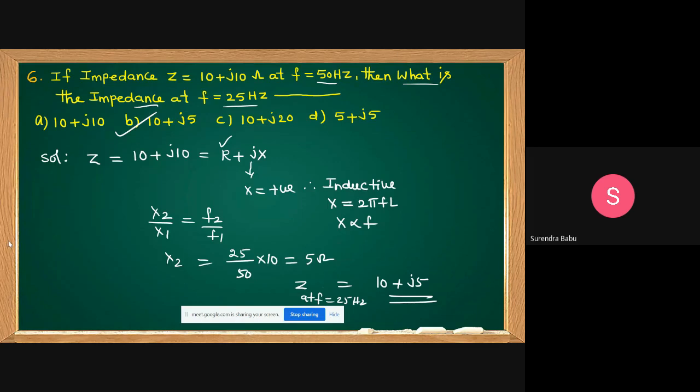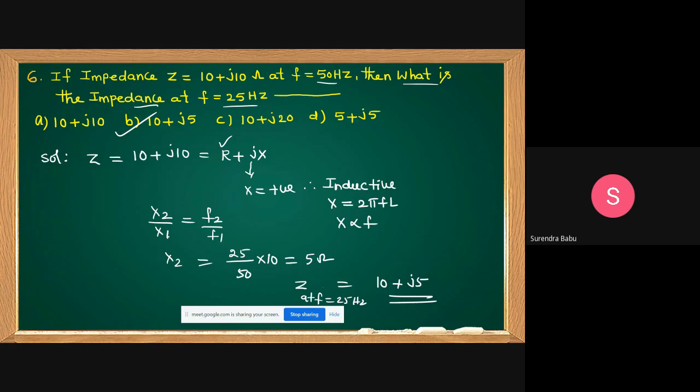If impedance Z equal to 10 plus j10 ohms at F equal to 50 Hz, then what is the value of impedance at F equal to 25 Hz? Simply remember, if it is a positive reactance, when frequency increases, reactance increases. Frequency decreases, reactance decreases. If negative reactance is given, when frequency increases, reactance reduces; frequency reduces, reactance increases.